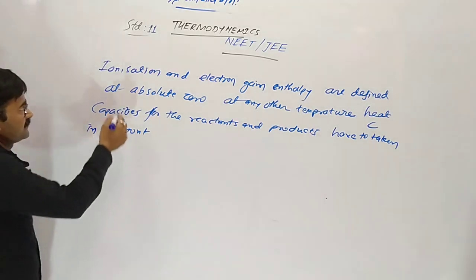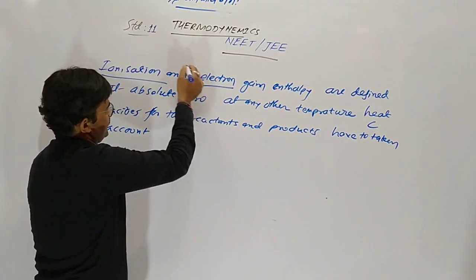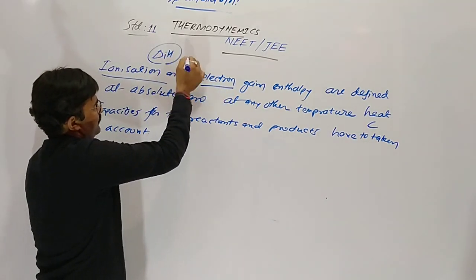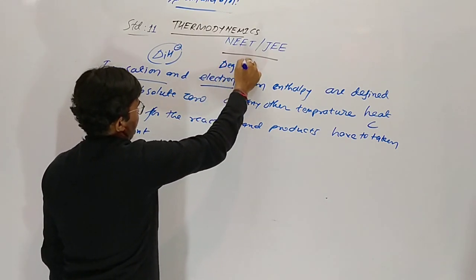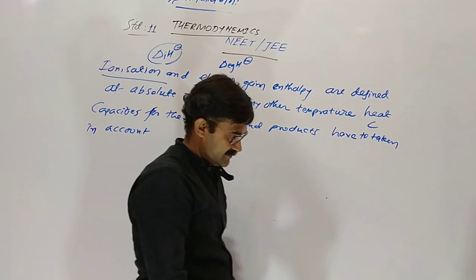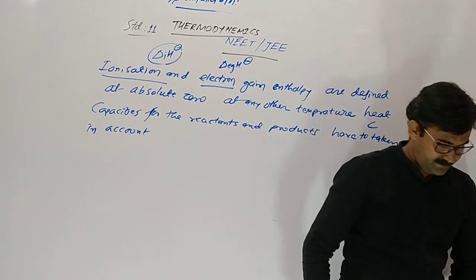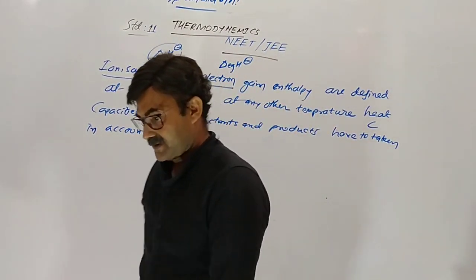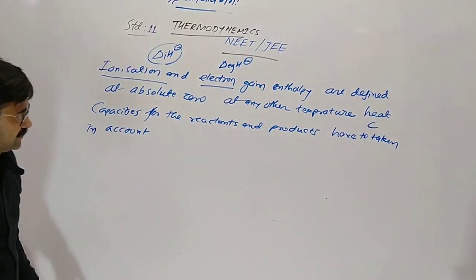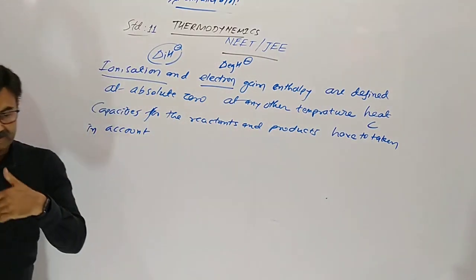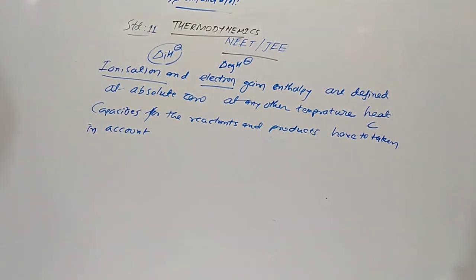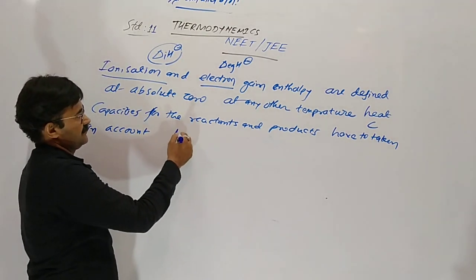Ionization and electron gain enthalpy both we define at absolute zero temperature. But to derive this value at any temperature, we have to take the heat capacity of the reactants and products in the calculation.